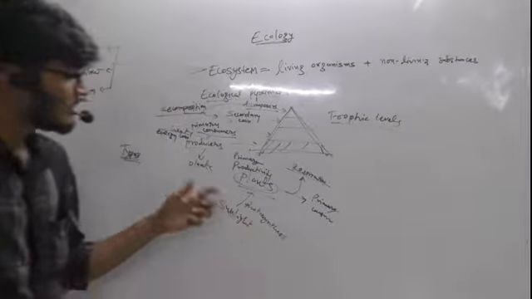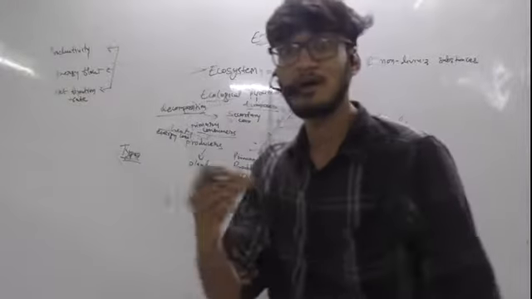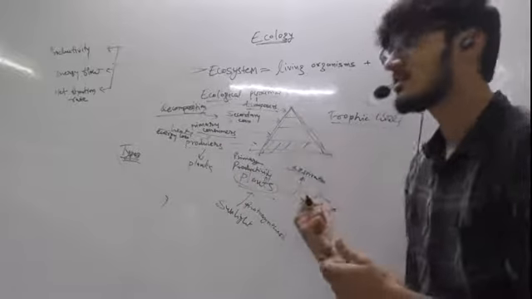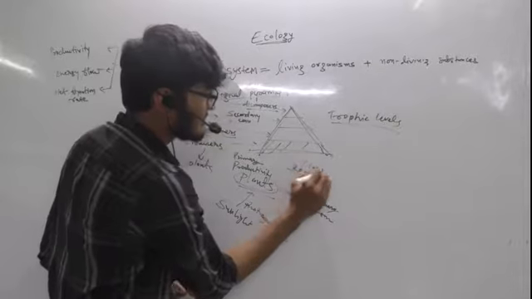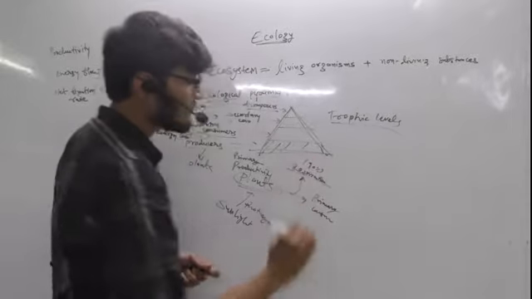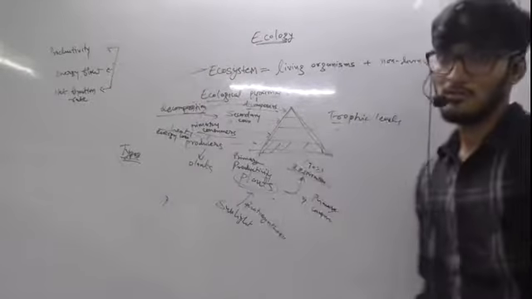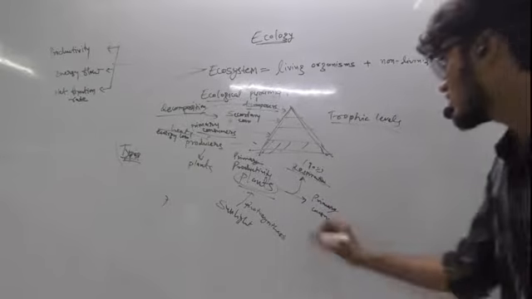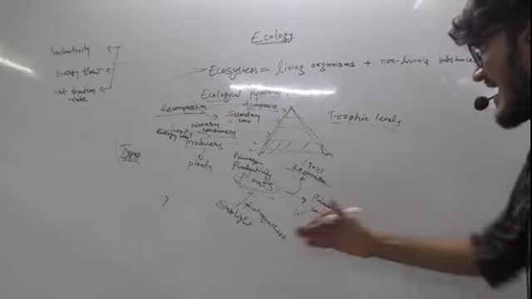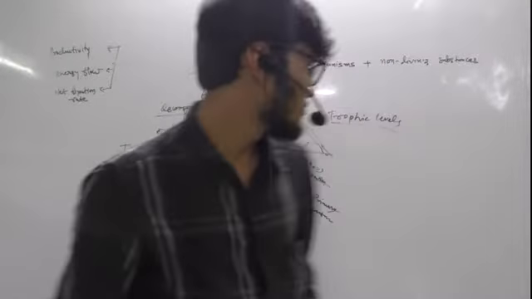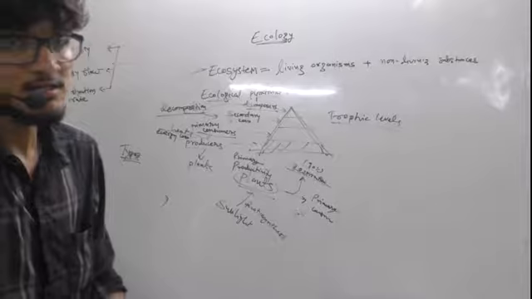So you cannot say that the 100% energy that was produced by the plants, that will be transferred into the primary consumers. Let's say that 90% of the energy is lost due to respiration. So only the 10% of the net energy that was produced by the plants is flowed into the primary consumers.